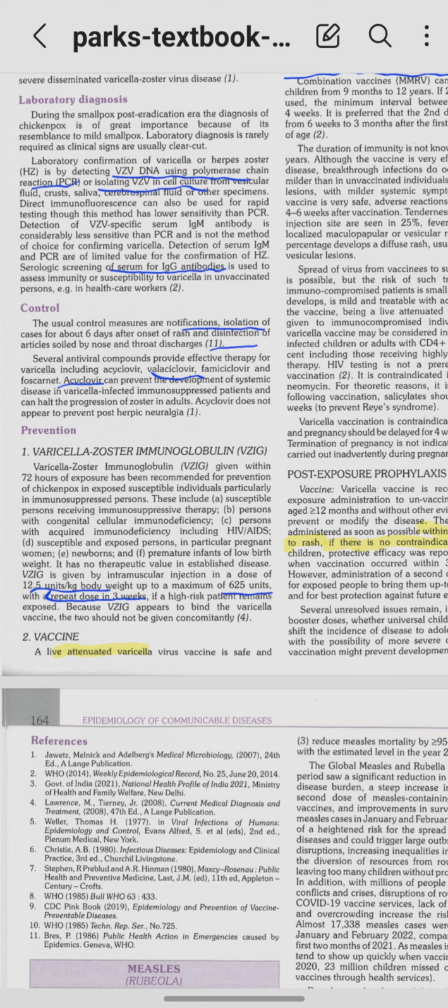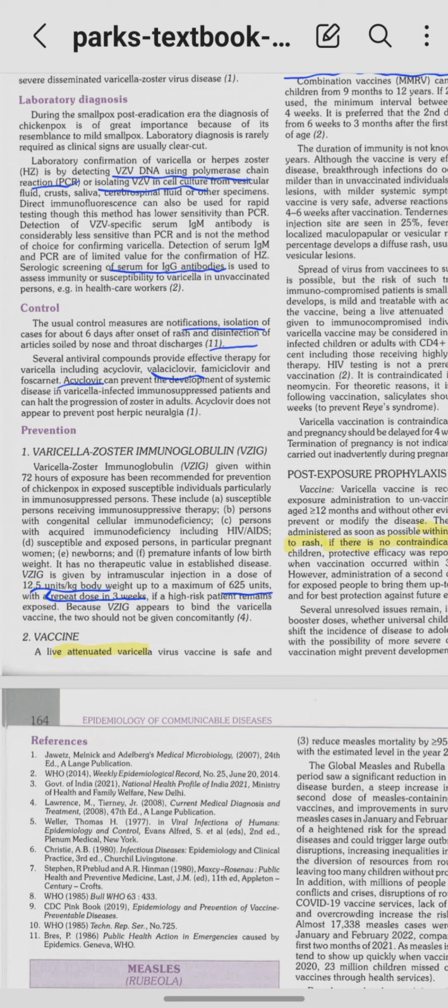So when is this given? It is given when there are susceptible exposed individuals, right? It is given to susceptible persons who are in an immunosuppressed state. Okay, it is given to pregnant mothers to prevent congenital varicella syndrome in the child. Okay, a pregnant female who is exposed to varicella, this is given, right? And in severe immunocompromised states like HIV positive, when the person is symptomatic for HIV, or the person is under long-term steroid therapy, all right, or the infants born to varicella infected mothers.